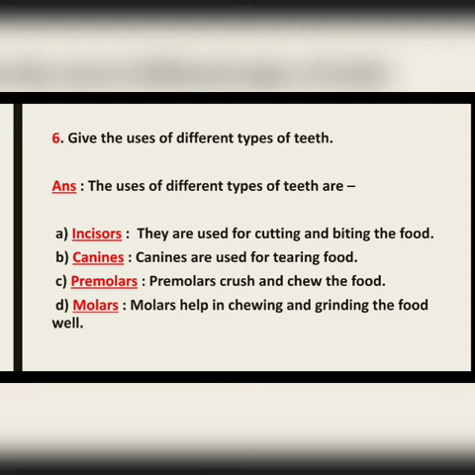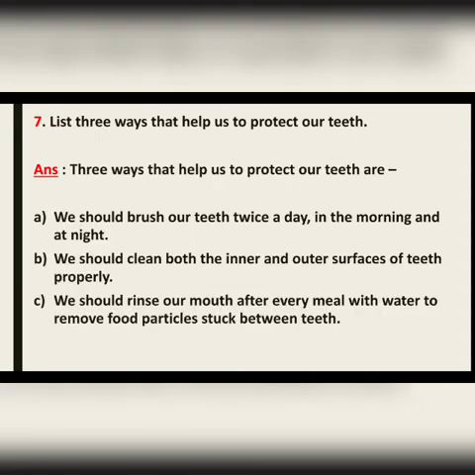Now let us move to the next question. Question number D7. The question is, list 3 ways that help us to protect our teeth. Your answer will be, 3 ways that help us to protect our teeth are, first one, we should brush our teeth twice a day, in the morning and at night.